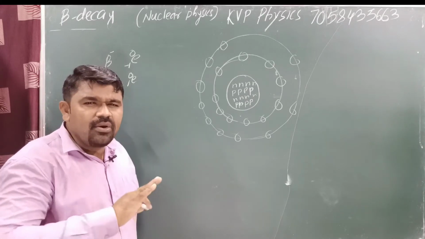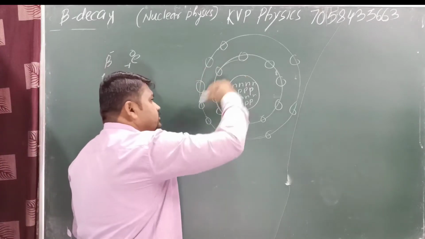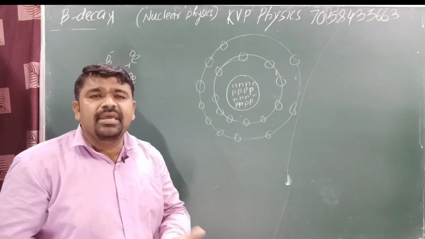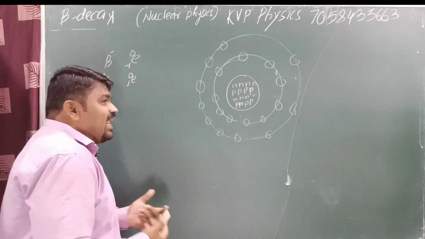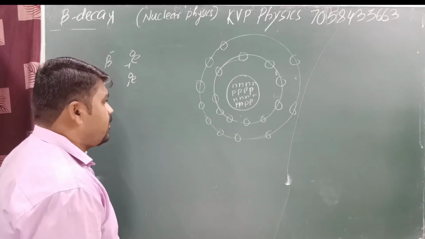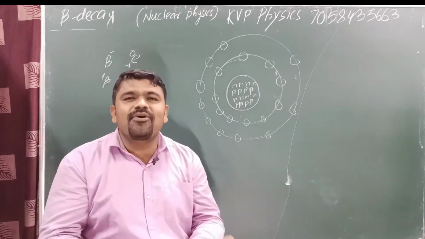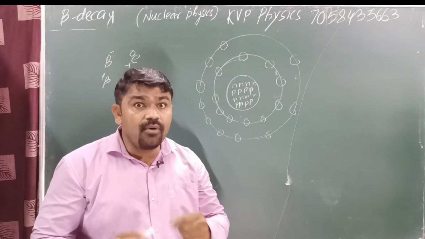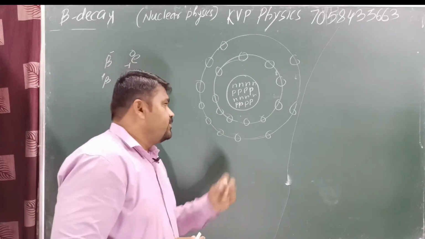But we know that no electron is present inside the nucleus. Yes or no? All electrons are outside the nucleus. Then how is this electron generated inside the nucleus? This is a very important question. Yes or no? There is no chance of any electron being inside the nucleus. Whatever electrons there are, they are all revolving around the nucleus. No electron is present inside the nucleus. Then how is this electron generated inside the nucleus? Yes or no? Now, see here.